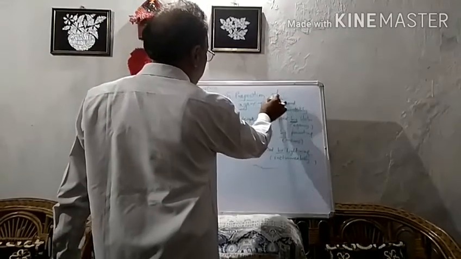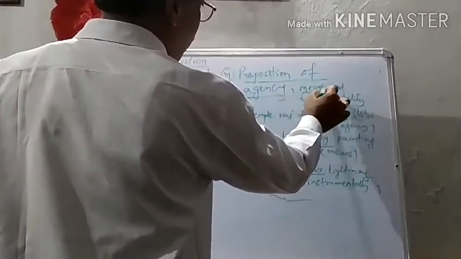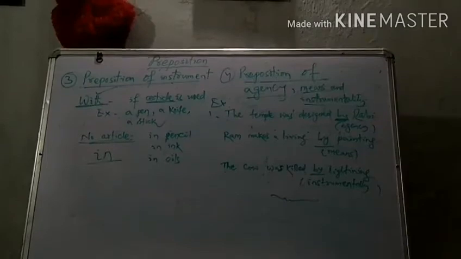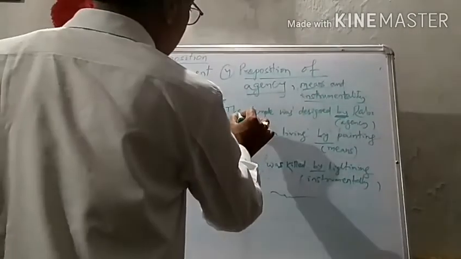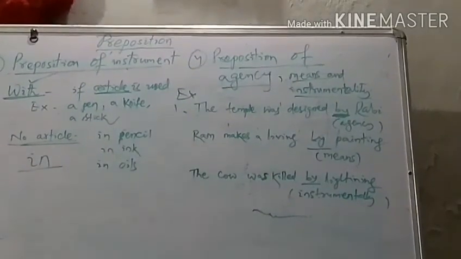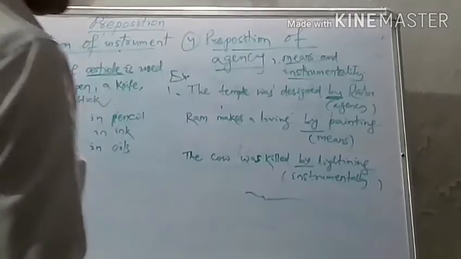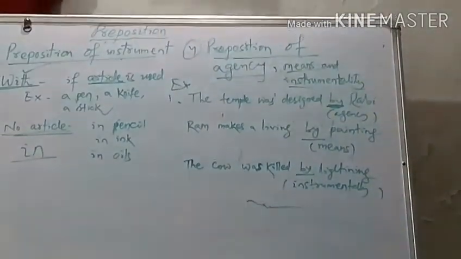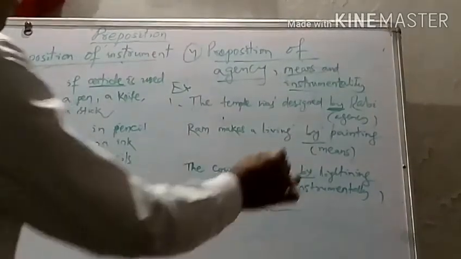The last one is preposition of agency, means and instrumental. If you read the example, we can understand it easily. The first one is the temple was designed by Ravi. So here it is the agency taken by Ravi. So whenever any agent is there, in that case we have to use by, the preposition by.